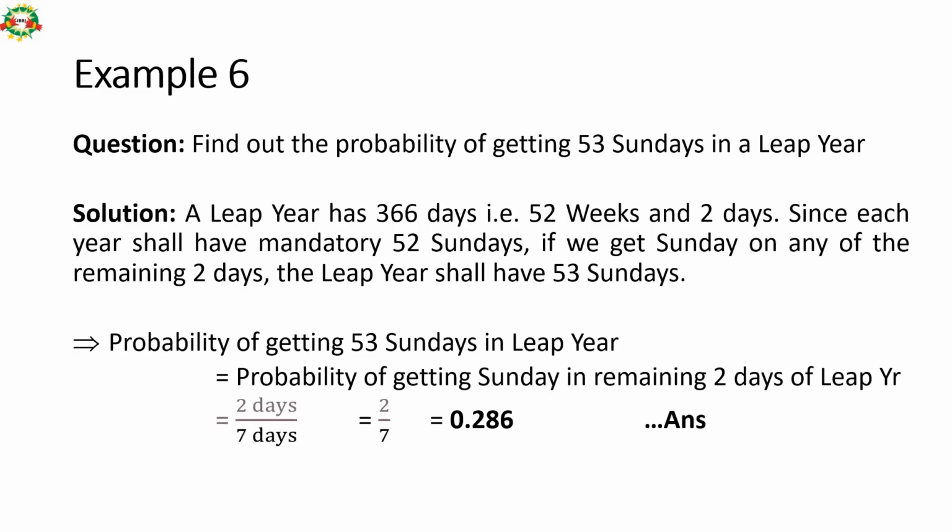Find out the probability of getting 53 Sundays in a leap year. A leap year has 366 days, that is 52 weeks and 2 days. Since each year has a mandatory 52 Sundays, if we get Sunday on any of the remaining 2 days, the leap year shall have 53 Sundays. So we have to calculate the probability of getting Sunday on these 2 remaining days. Because there are 7 days in a week, 2 days divided by 7 is equal to 2 by 7, that is 0.286, is the probability.